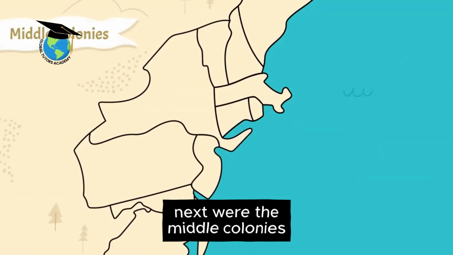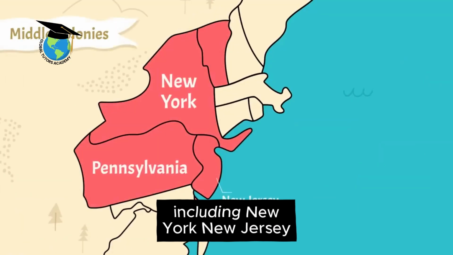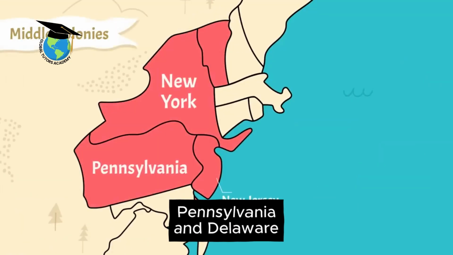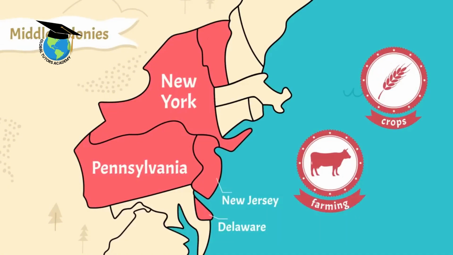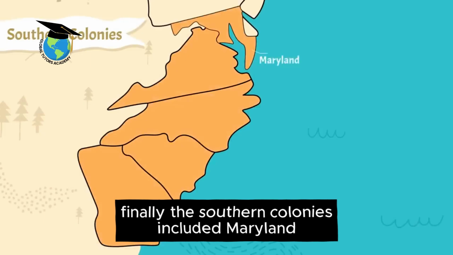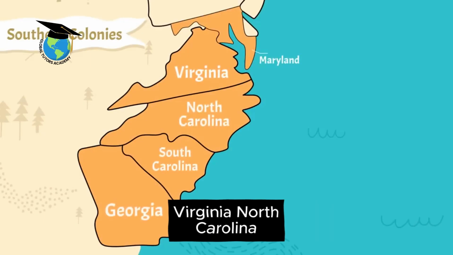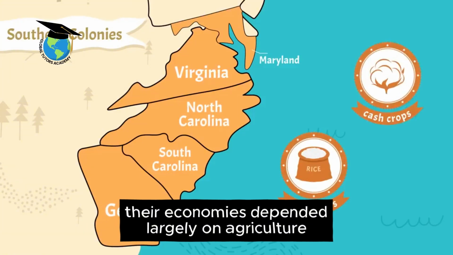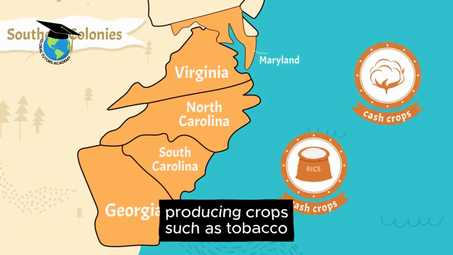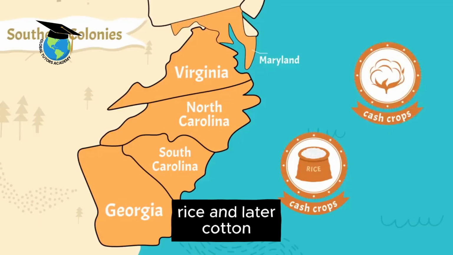Next were the Middle colonies, including New York, New Jersey, Pennsylvania, and Delaware. These colonies became known for farming and commerce. Finally, the Southern colonies included Maryland, Virginia, North Carolina, South Carolina, and Georgia. Their economies depended largely on agriculture, producing crops such as tobacco, rice, and later cotton.